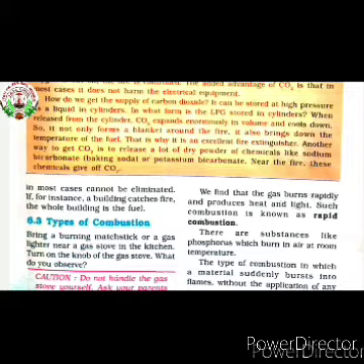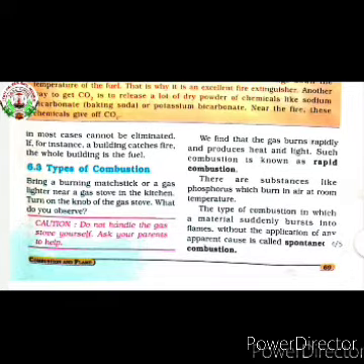So this type of combustion is called spontaneous combustion. Now, sometimes a large volume of gas is liberated in combustion. Besides the production of heat and light, the sudden evolution of a large quantity of gas creates excessive pressure that produces a loud noise. Such combustion is known as an explosion. So the various types of combustion are: first, rapid combustion; second, spontaneous combustion; and another one is explosion.